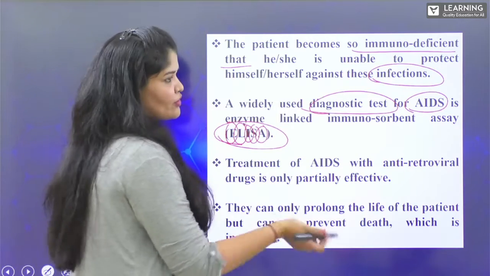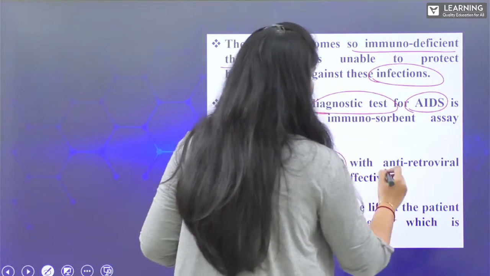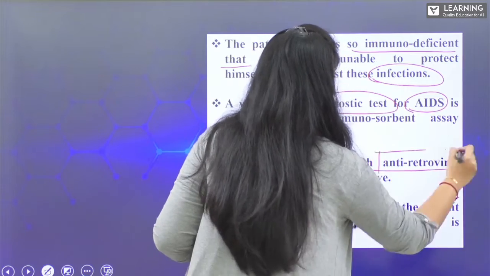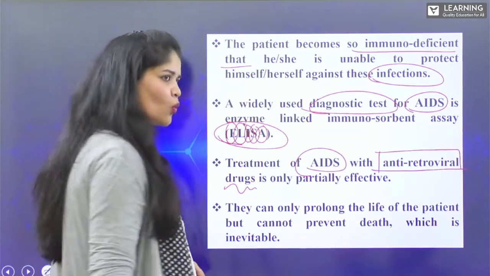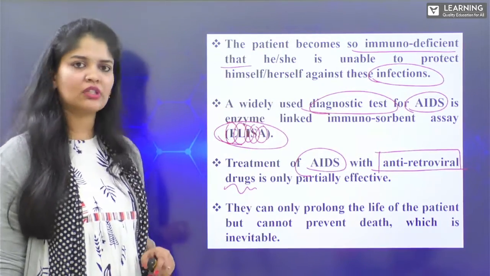And coming to the treatment of AIDS, we know that usage of antiretroviral drugs is only partially effective. It is not completely effective.